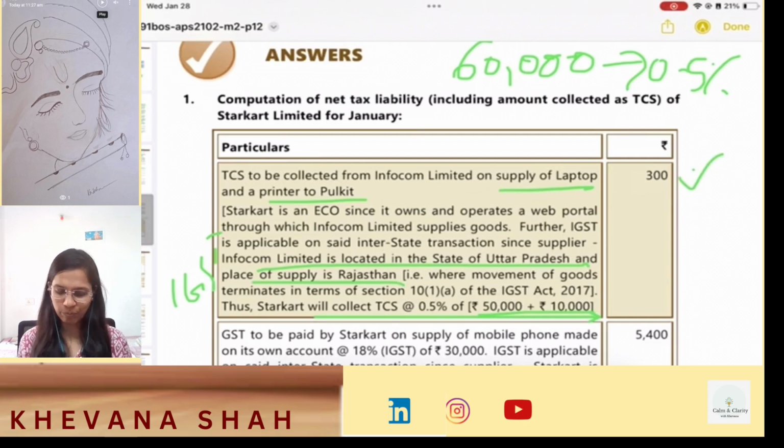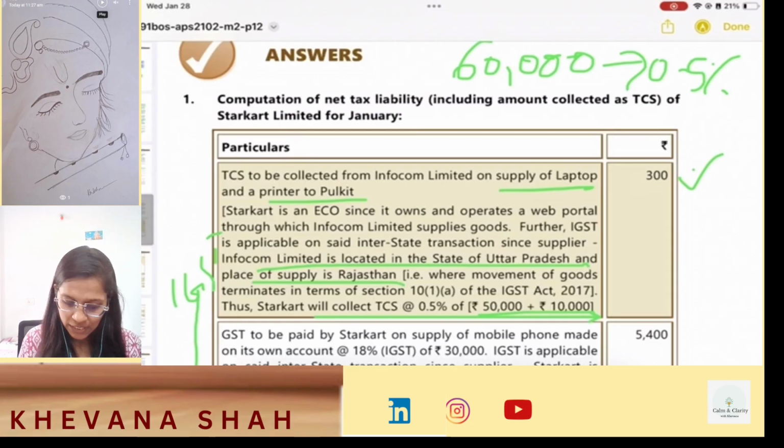Now, on the second transaction about the mobile phone sold by Starcart Limited. See, GST to be paid by Starcart Limited on supply of mobile phone made in its own account.